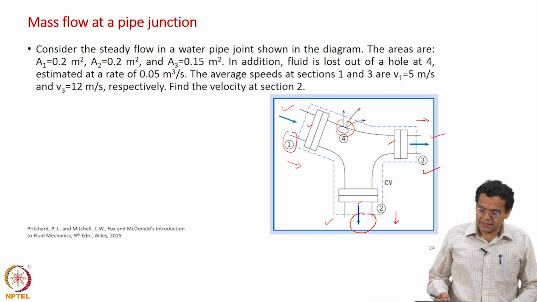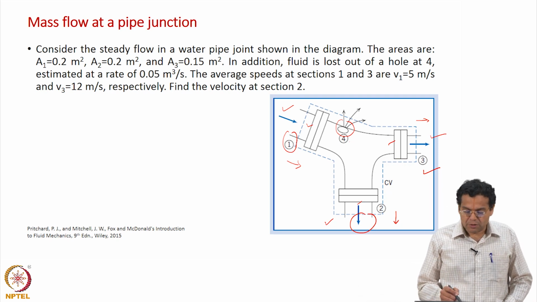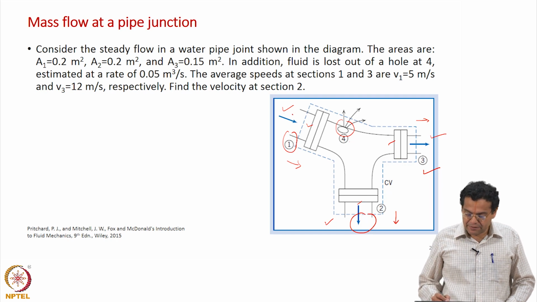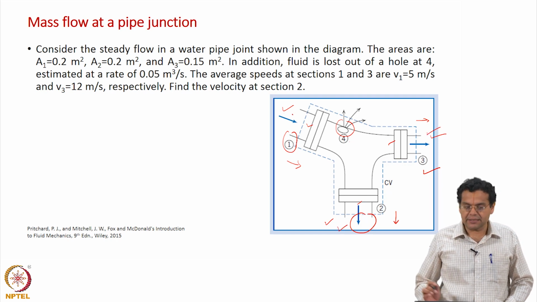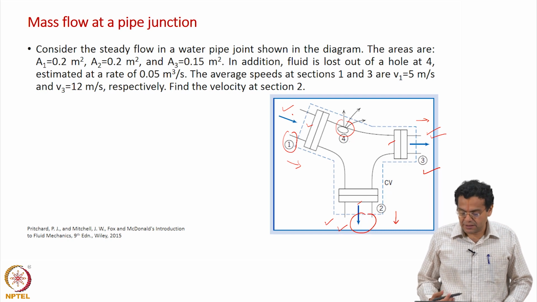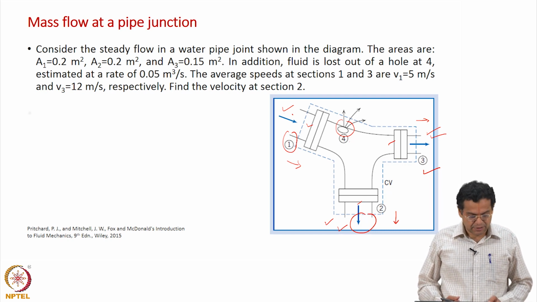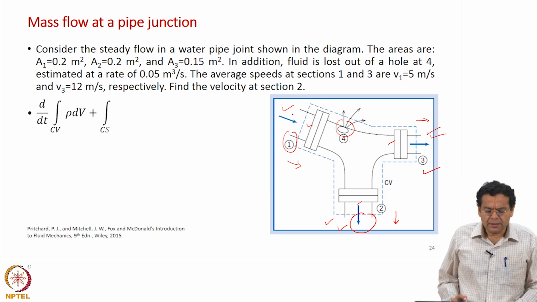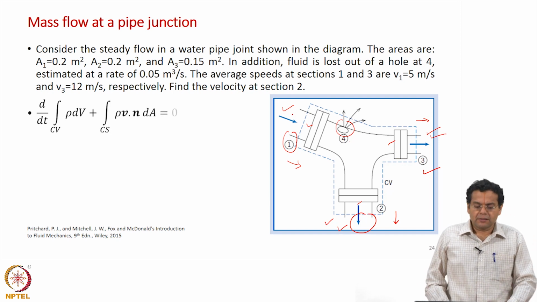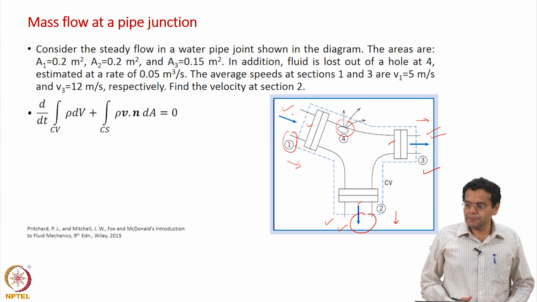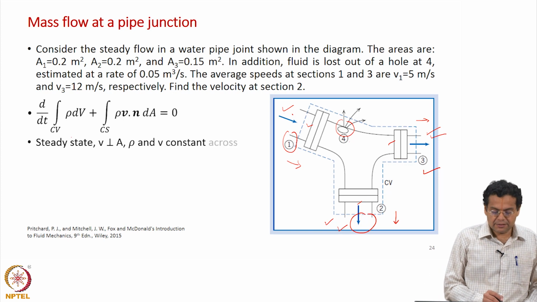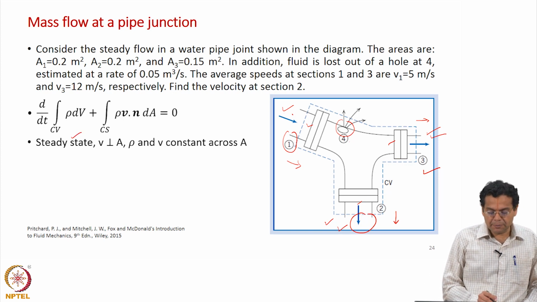To begin with, we say that water enters at section 1, leaves at section 2 and leaves at section 3. We will have to verify based on the result what we get. Let us see what happens. Now, let us start with the general form of the integral mass balance equation. We will make a set of assumptions: steady state,